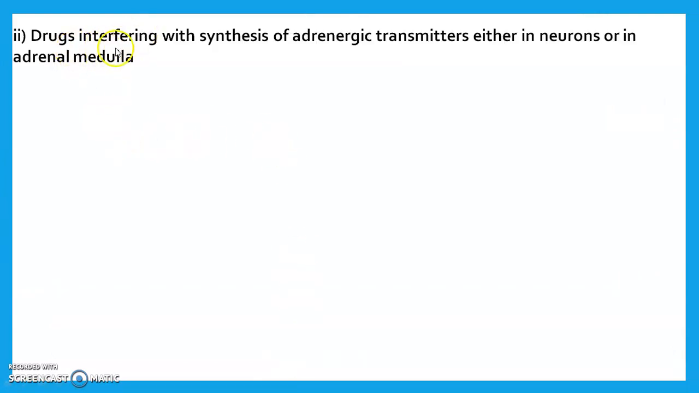Then the next class is drugs interfering with the synthesis of the adrenergic transmitter, either in the neurons or in the adrenal medulla.